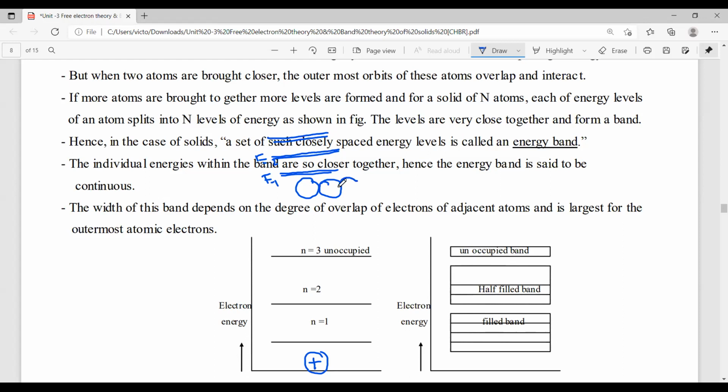If another atom is joined, again the first energy level has 3 sub-energy levels, here also 3, and here also 3. If it has n atoms, then n energy levels are formed. So this is a band, this is also a band, this is also a band. That means a group of equally spaced energy levels is nothing but an energy band.